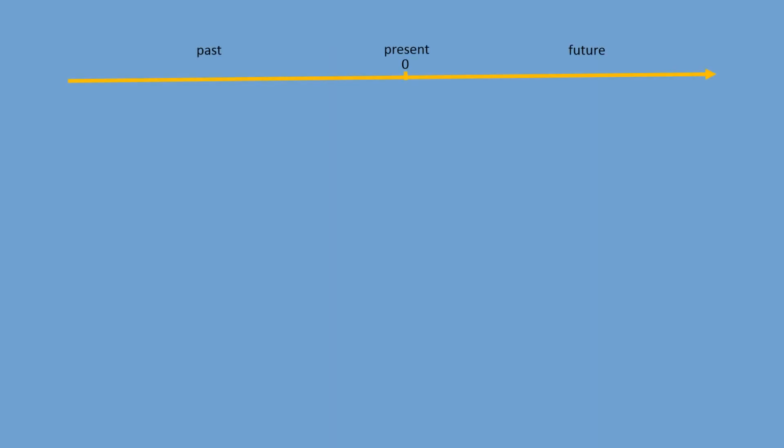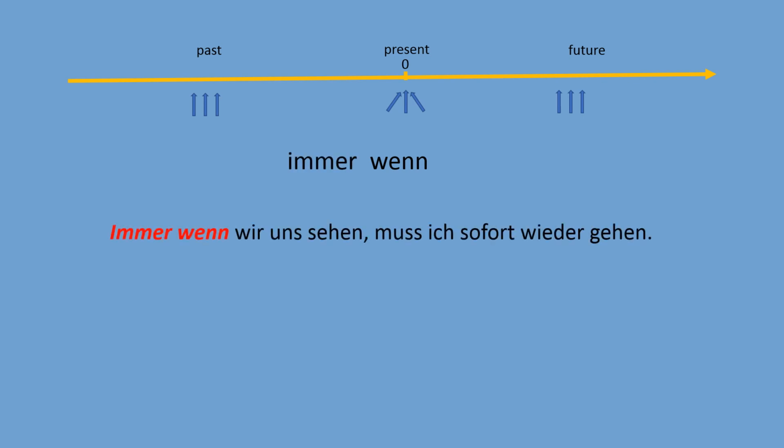Good. Now you may ask me this question. What happens if we talk about a recurring event in the past, in the present, or in the future? What do we have to use in this case? And my answer will be, in this case, we will use wenn. Or very often we use immer wenn. For example, immer wenn wir uns sehen, muss ich sofort wieder gehen.